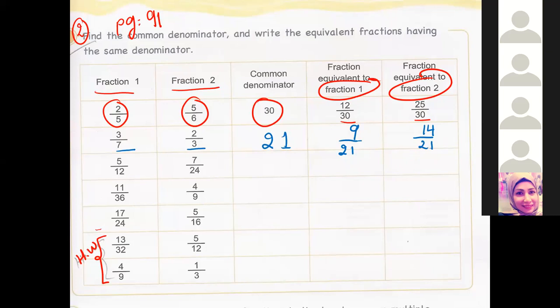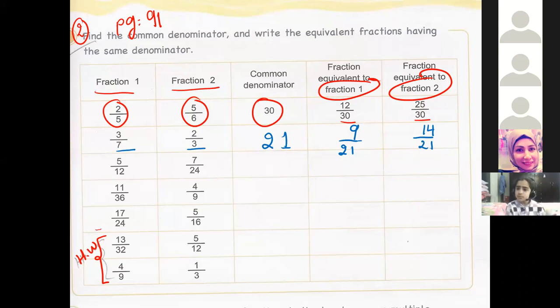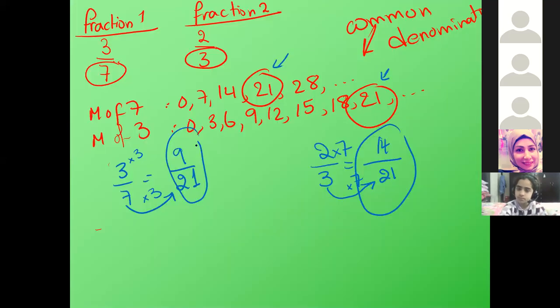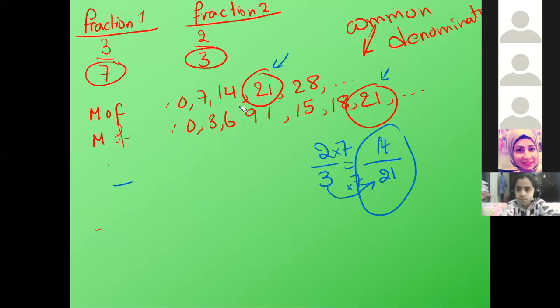Now Joud Odeh. Yes, teacher. Yalla, Joud. You will find now the common denominator between 5 over 12 and 7 over 24. Let me erase and write again.